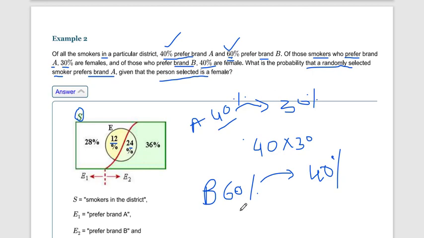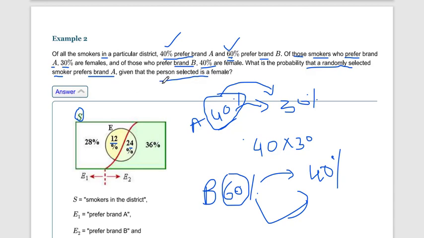Do not get confused: they have given percentages of those smokers. Of those smokers who prefer brand A, 30% are female. So the 30% given is based on the 40%, and the other is based on the 60%. We have to convert them based on the total sample size. So brand A females are 12% and brand B females are 24%.